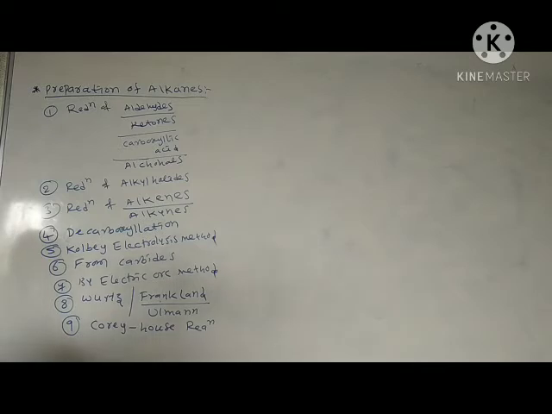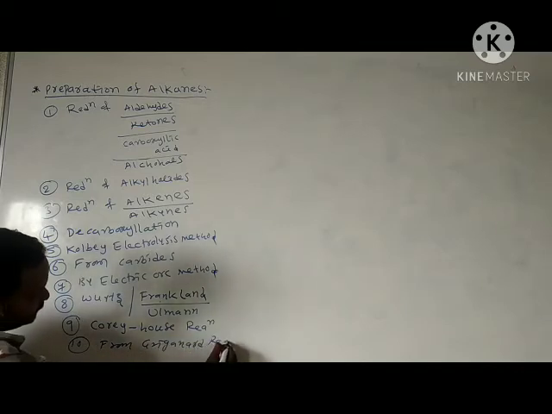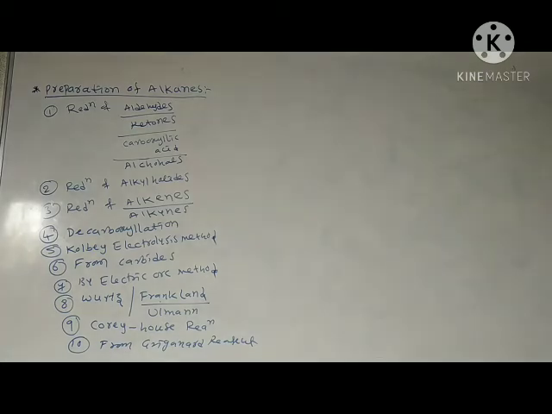One more is from Grignard reagent. We will see the meaning of Grignard reagent. Next, in continuation, see the preparation by all these reactions. Nearly 10 preparation methods are there.